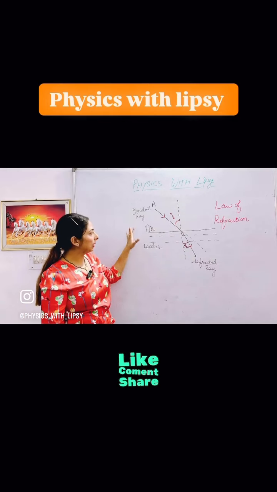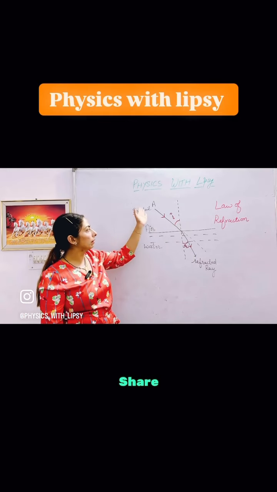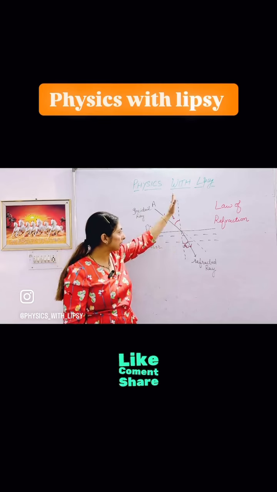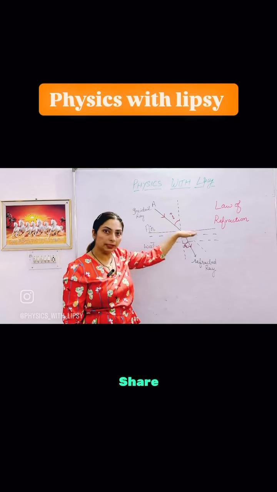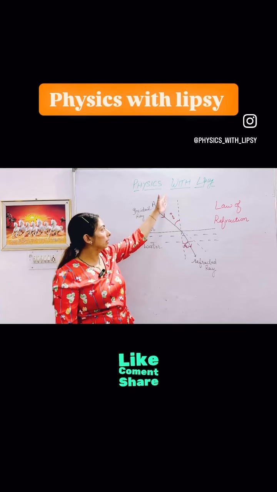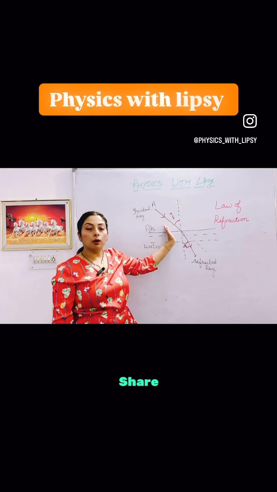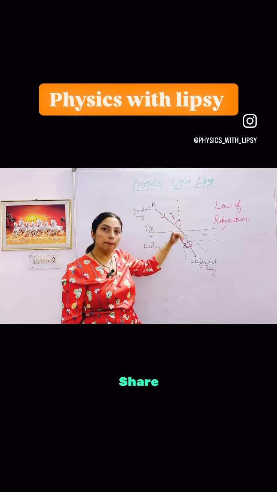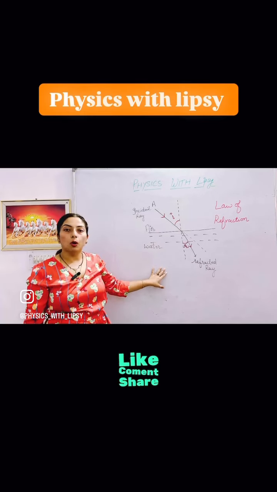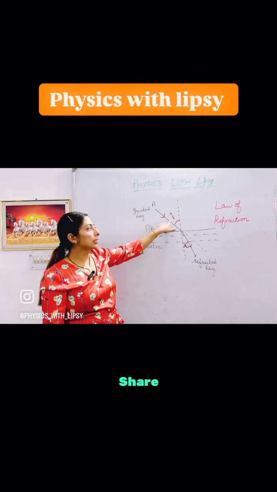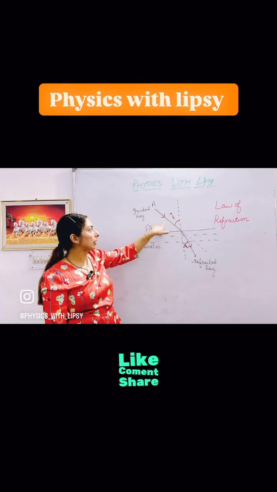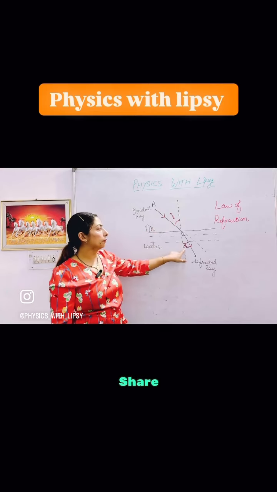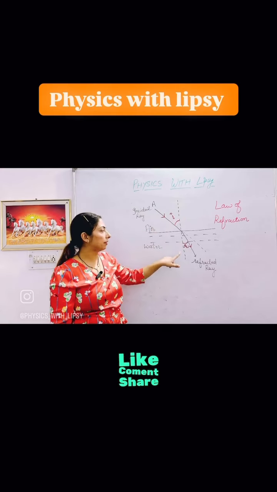So this is air medium, this is water medium, and when the ray enters in an inclined form, this is known as the normal, which forms 90 degrees with this surface. So when this incident ray forms some inclination with this surface, then the rays bend. This is known as the law of refraction. This is known as the angle of incidence, which the incident ray makes with the normal, and this is the angle of refraction, which the refracted ray makes with the normal.